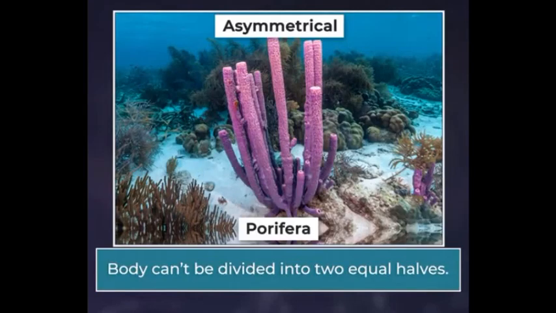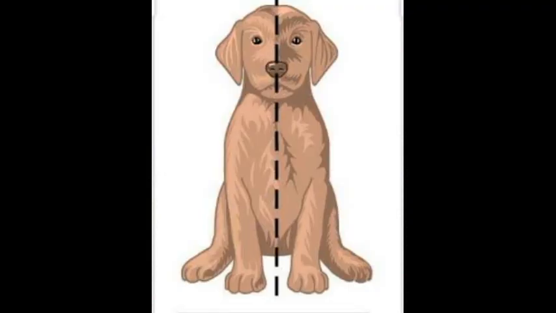This Porifera is an aquatic animal which is present at the base of the water. And this animal's body cannot be divided into two equal halves. So this is coming under asymmetrical. If we cut this particular picture of the dog in half, each half will contain equal features, like one eye, one ear, half of the nose. So this type of symmetry is called bilateral symmetry. The body is divided into two equal halves in only one plane.